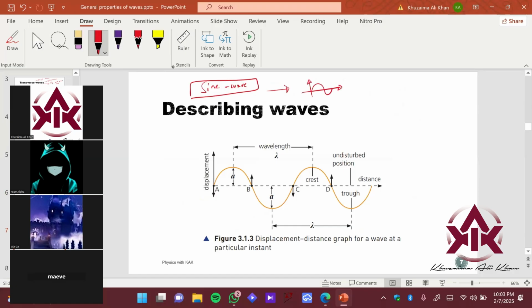So we have a displacement against time graph. Displacement is whether it is moving in the positive direction from the reference point or in the negative direction from the reference point. And this is the reference point here. So what to note over here? We have certain things which we want to understand. You can see that this is one complete wave.